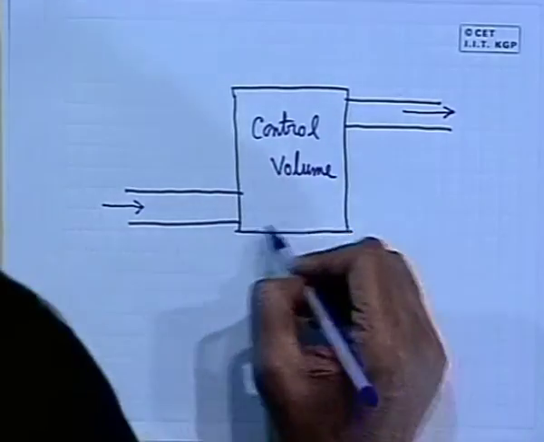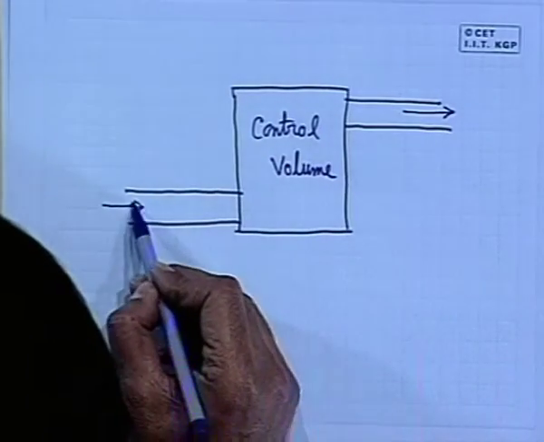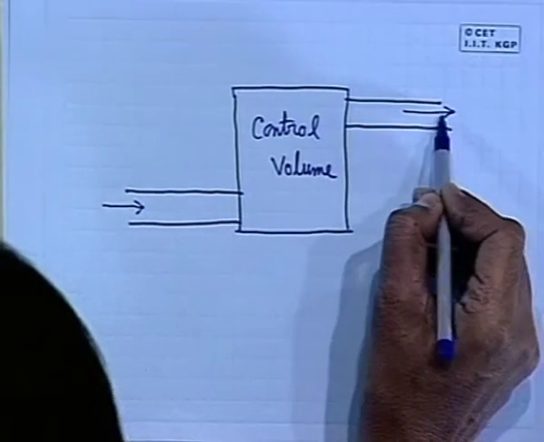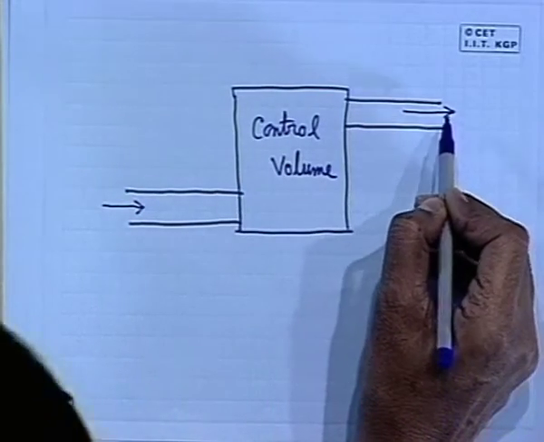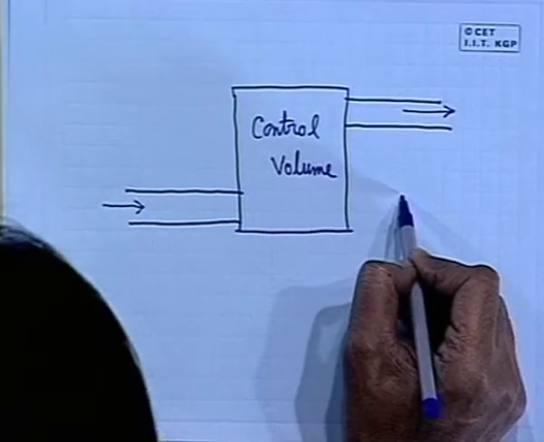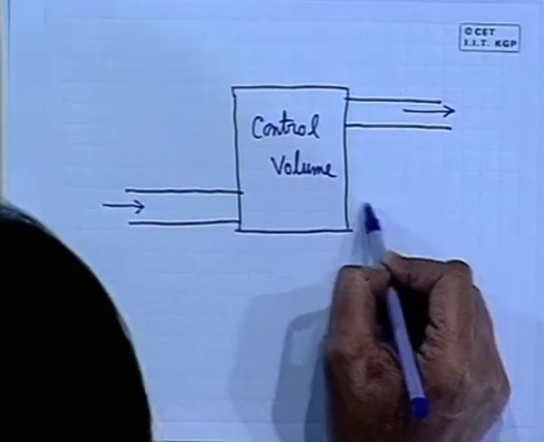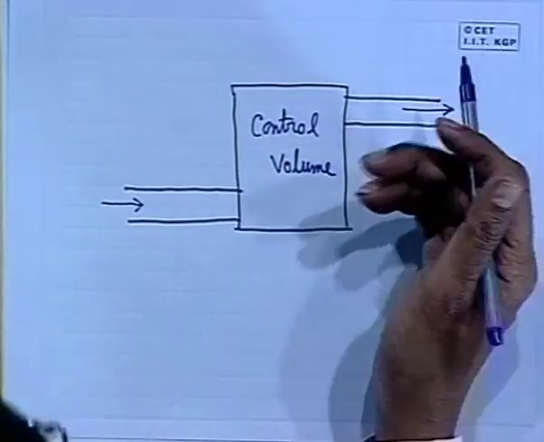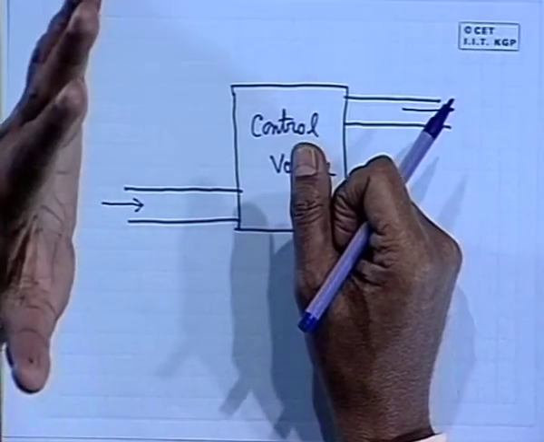It can be a turbine, where high pressure and high temperature gas or air is received and it is delivered at a lower pressure and temperature. And in doing so, the control volume either develops work in case of a turbine or receives work in case of a compressor. There are other examples also, heat exchangers, where there is a continuous inflow and continuous outflow of materials. So, they are the examples of control volume systems: turbines, compressors, heat exchangers.